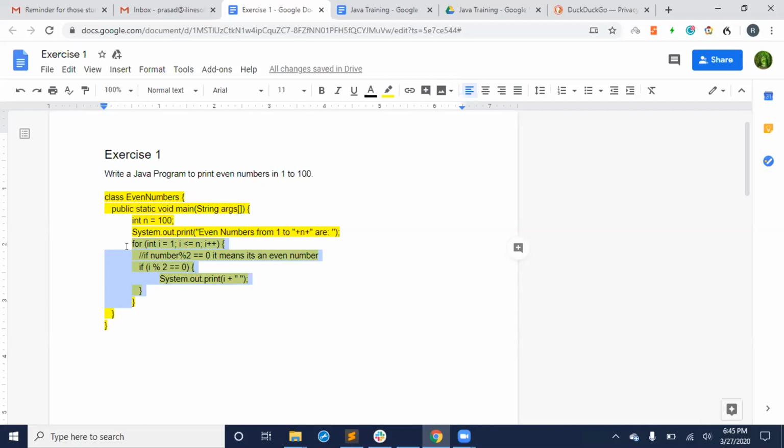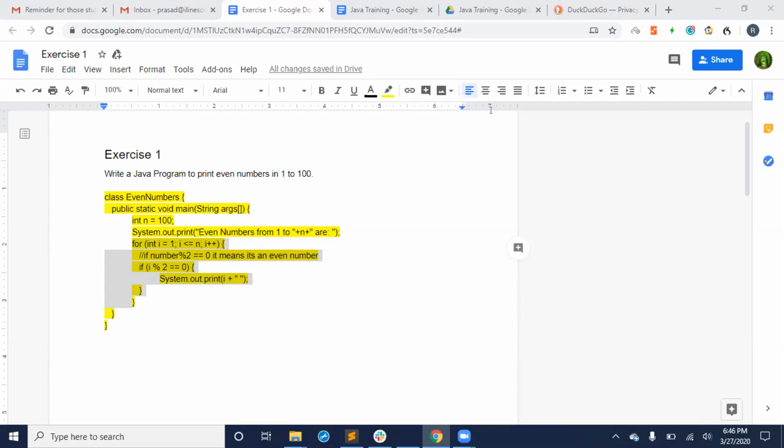Anjali, can you explain what's happening in that highlighted block? Yes, I'm here, I was trying to unmute myself. That's a for loop. The number i will keep repeating. The number starts from 1 and goes while less than or equal to n, and n is 100.